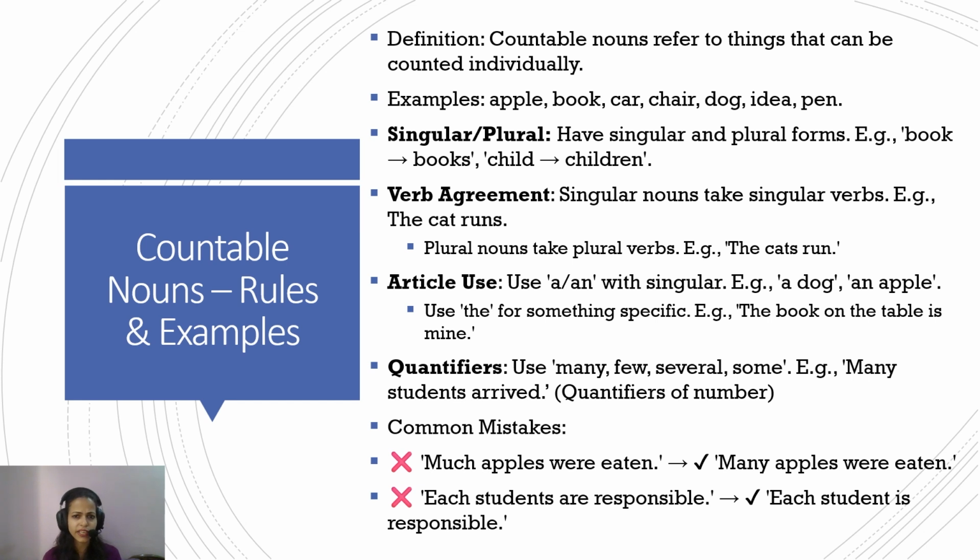One apple, two apples, 10 apples, 30 apples, two books, three books, two cars, five cars. So these are countables. You can add a number to them. You can count them. So they have singular and plural forms: a book, many books, a child, children.